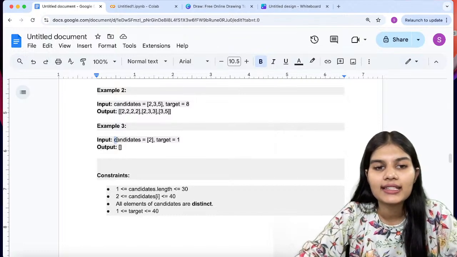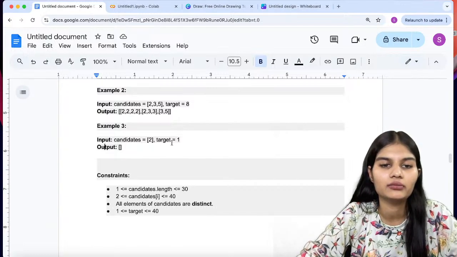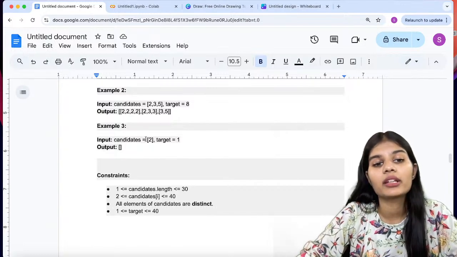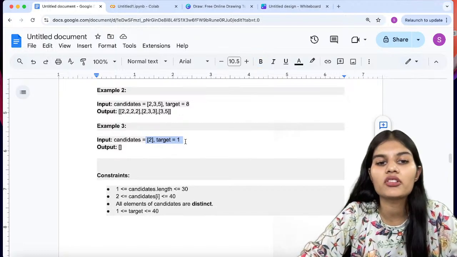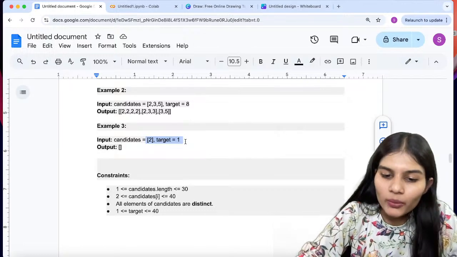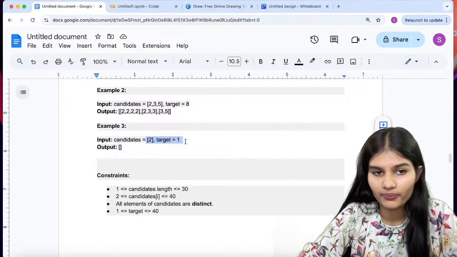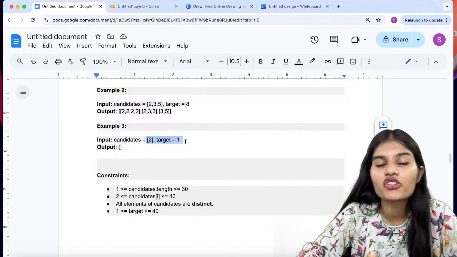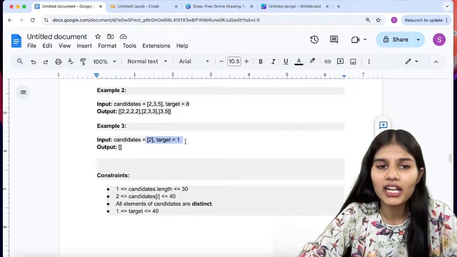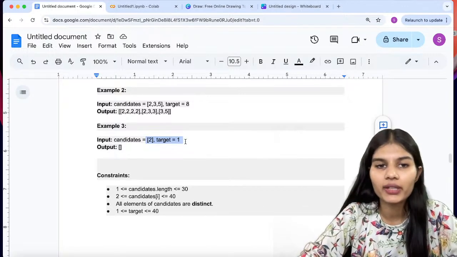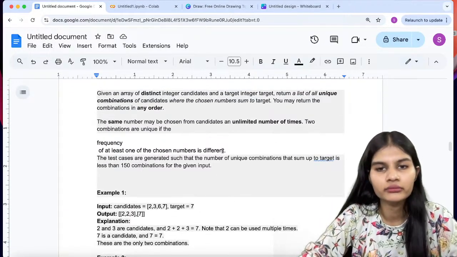Example number 3, the candidates are 2 and the target is 1. So for the output, you don't have any output over here because you cannot make a condition. Okay, now by just seeing this input, you should think that one condition should be put: if the candidate value is greater than the target value, in that case the output should be empty, because with one single large value you cannot make a small value, right? So that's how you have to do it. This is the whole question, that is what it's all about.